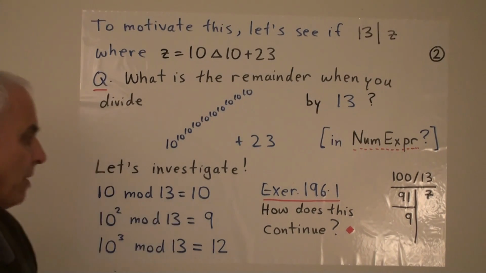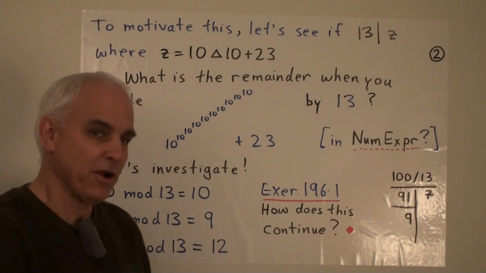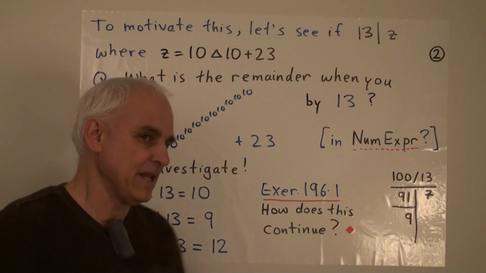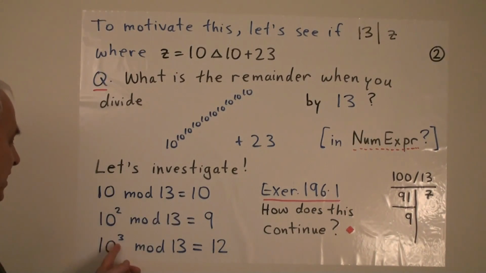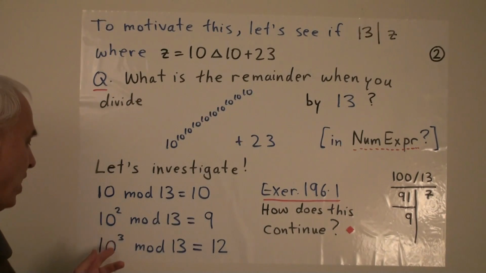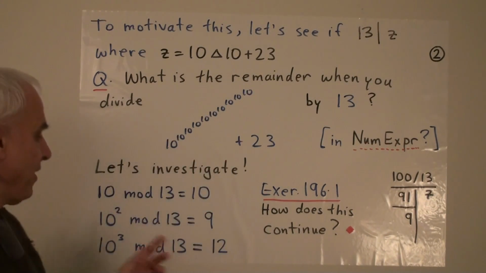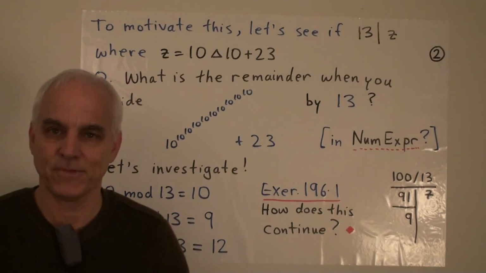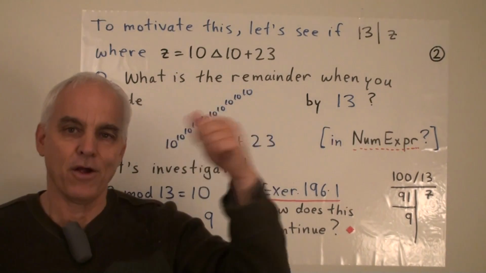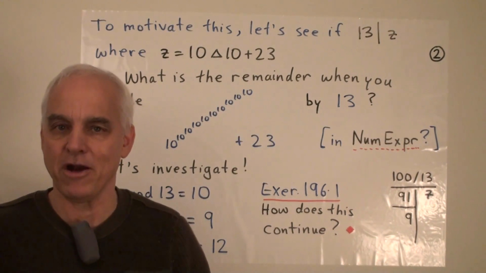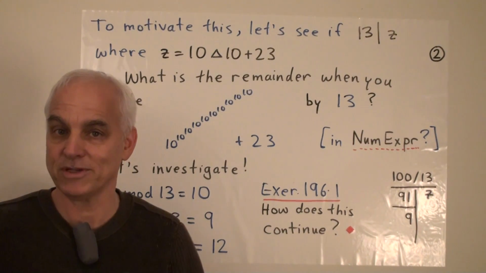And you might like to stop the video and, as a little exercise, first of all check this one here and see if you can see the pattern. How does this continue if we keep on going, increasing the powers of 10 and always asking what is the remainder when we divide this bigger and bigger power of 10 by, say, 13? So we're fixing 13, that's our modulus m. We're interested in what the remainders are when we divide higher and higher powers of 10 by that modulus. It's a good question, well worth exploring.